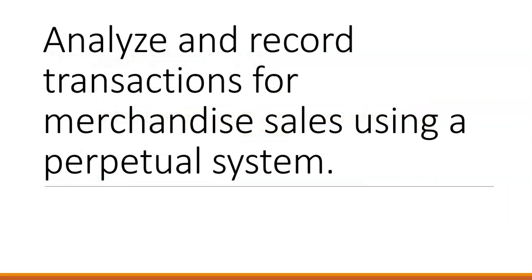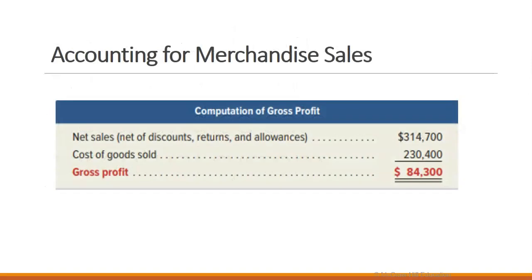Now we're going to look at recording sales of merchandise. So all of the previous amounts were just getting merchandise in for us to sell. Now we're going to sell merchandise to customers. So when we're selling merchandise to customers, we develop an expense called cost of goods sold. That cost of goods sold is the amount of our inventory that was sold during the accounting period. Our sale price minus our cost of goods sold gives us our total gross profit.